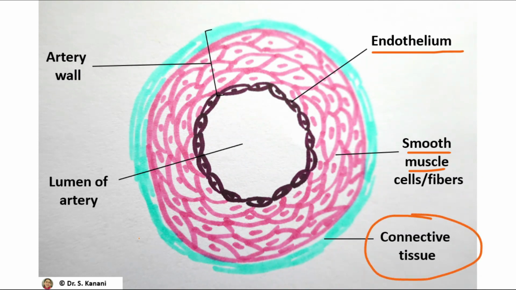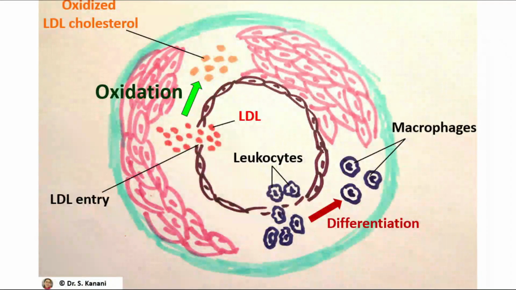Now imagine we have too much LDL flowing in blood, either because we do not build enough LDL receptors in our cells, or we consume too much cholesterol. In that case, LDL can actually start entering the wall of our blood vessels. Basically, it attaches to the wall of this artery and starts getting in. Or if there is damage in the wall of the artery, that would be a great opportunity for LDL to enter the wall of this artery.